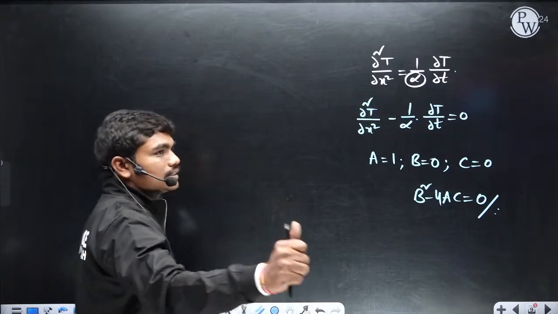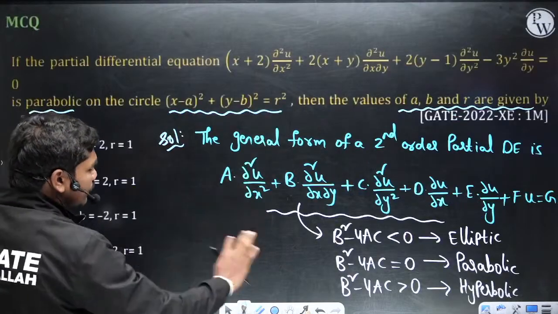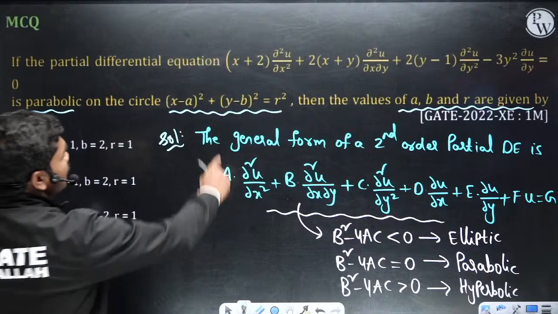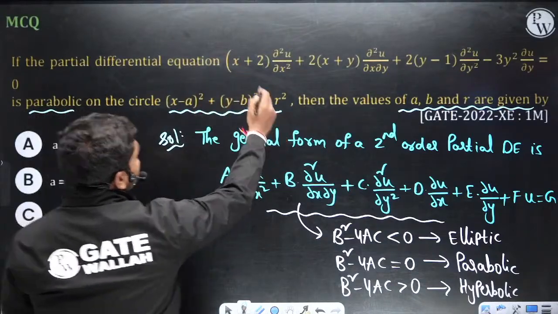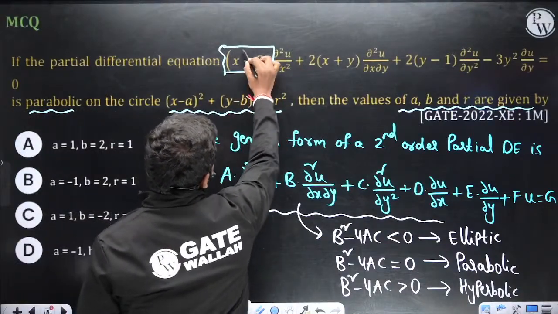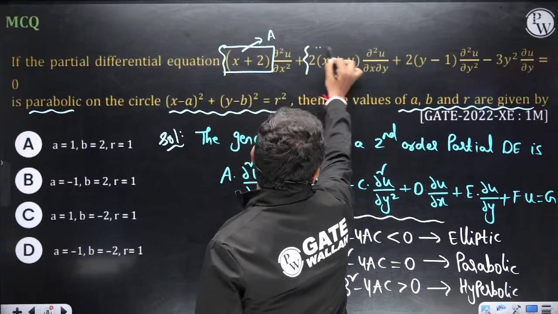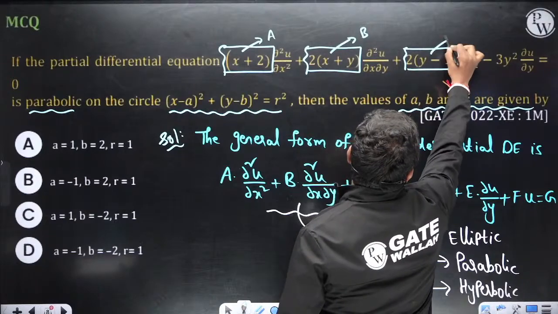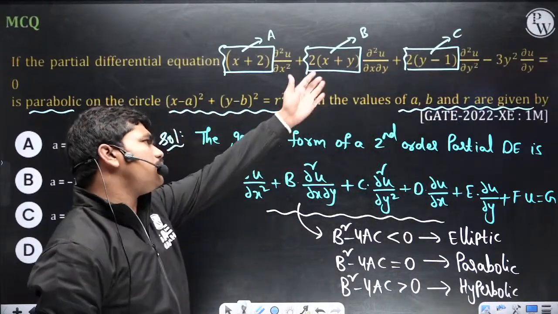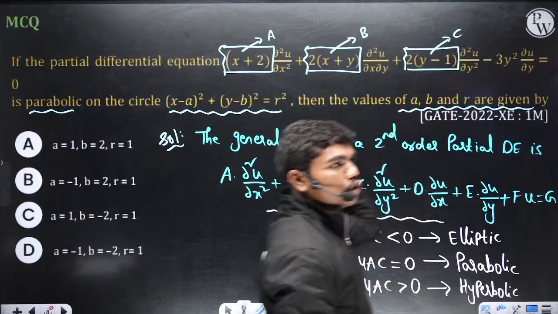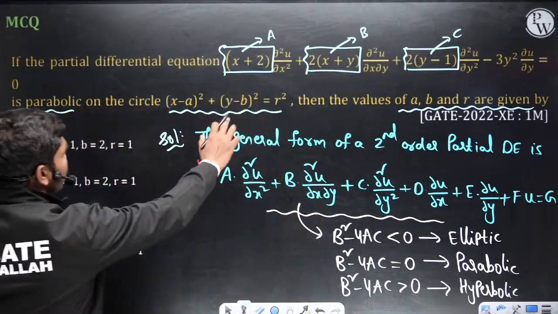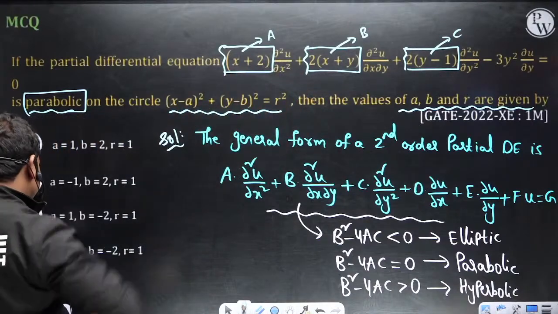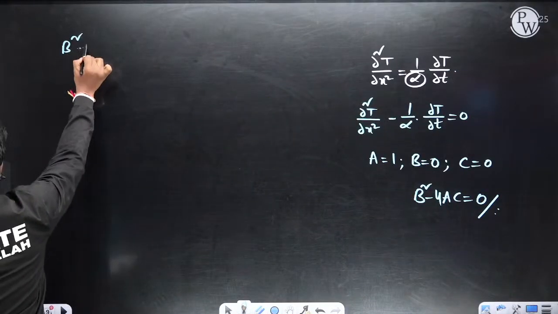Okay, fine. Yes. So anyhow, let us forget that story for now because the mechanical exam is already finished. So let us go for this equation. Now, if this equation has to be parabolic, then this term which is here is A, this term which is here is B, and this term which is here is C. And the remaining terms we need not bother much about: ∂u/∂y, ∂u/∂x, all these are first degree terms. Now for this equation to be parabolic, b square minus 4ac should be equal to 0, correct?